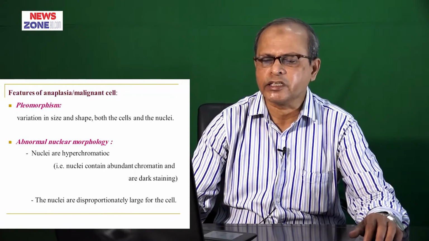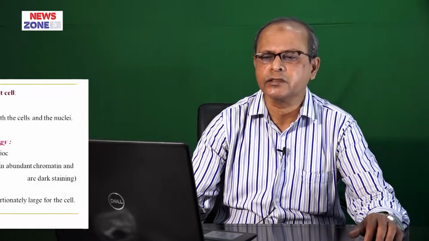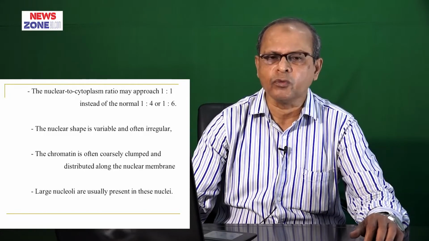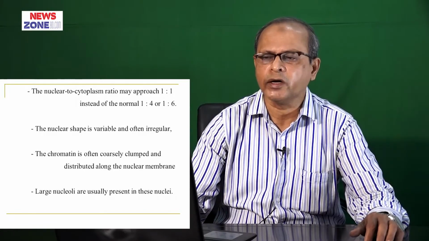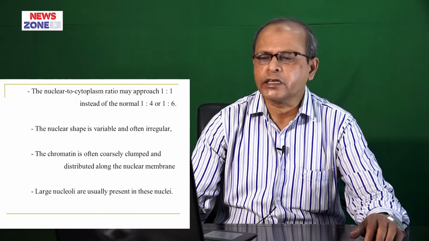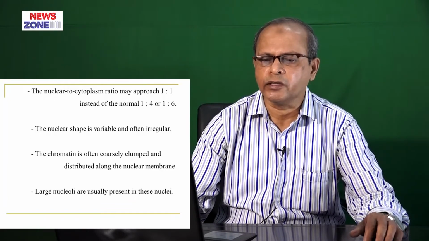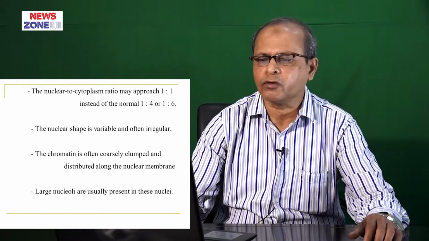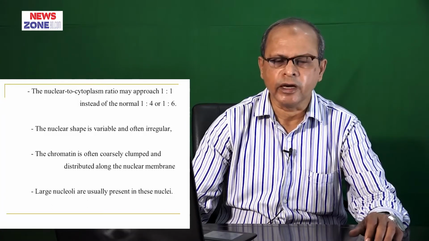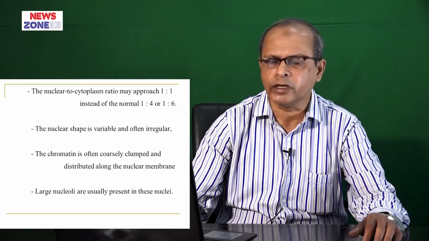The nuclei are disproportionately large for the cells. The nuclear to cytoplasmic ratio may approach 1:1, instead of 1:4 or 1:6. The nuclear shape is variable and often irregular. The chromatin is often coarsely clumped and distributed along the nuclear membrane, and there are usually large nucleoli within the nucleus.